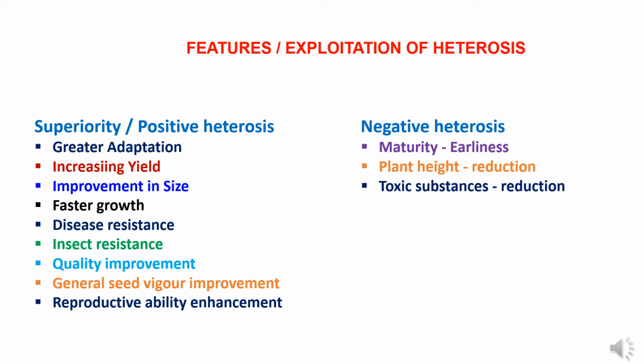abilities. While in case of negative heterosis, we can go through maturity, where we have to develop short duration hybrids, medium duration hybrids as per the requirements. So in such cases, we are reducing the crop period. After that, plant height. Now the demand is for dwarf hybrids, so we have to reduce the plant height to meet the farmer's demand as per the situation. Another example is reduction in toxic substances. So these are the various types of heterosis.